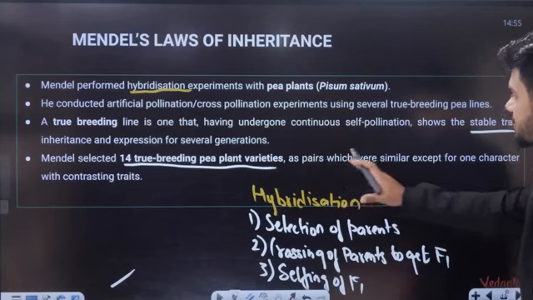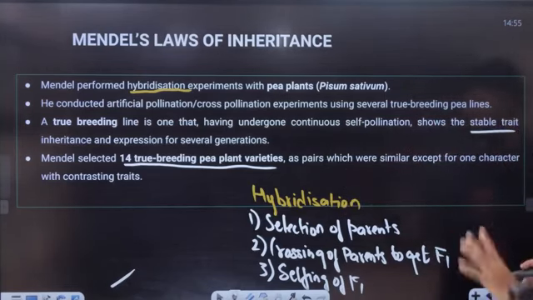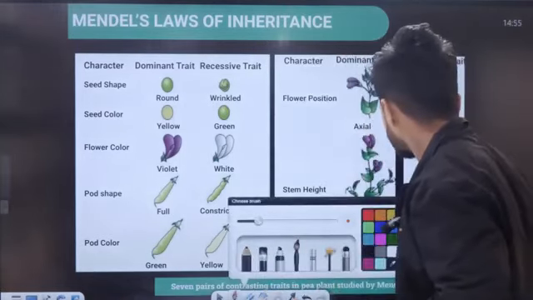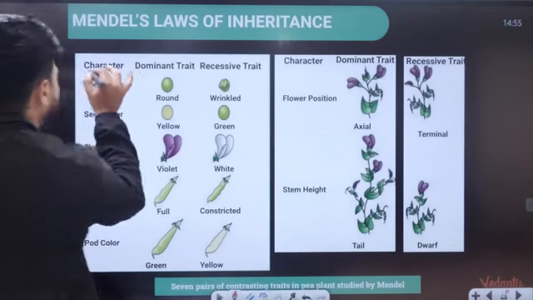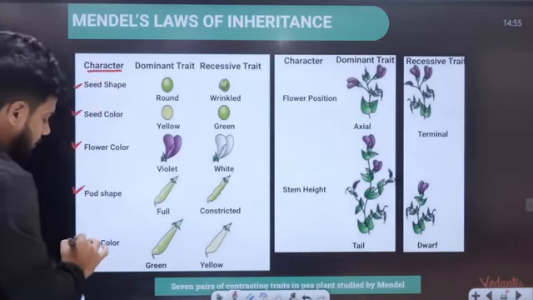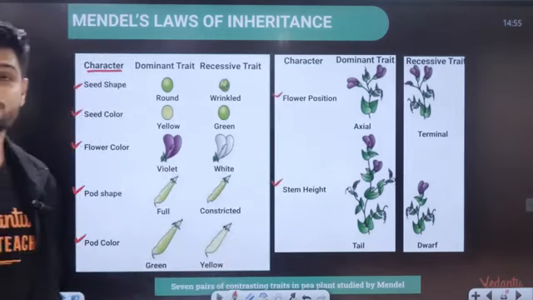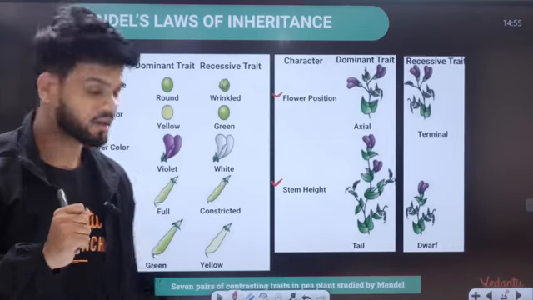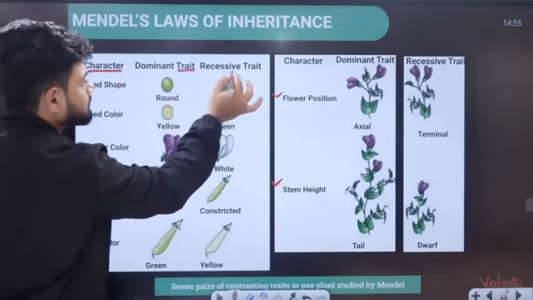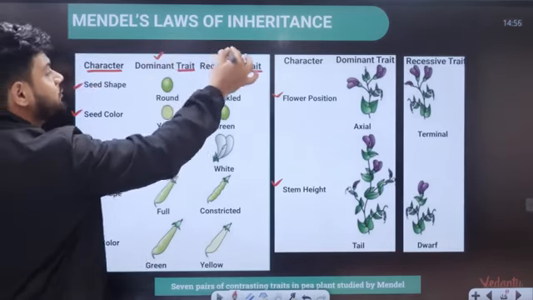As a pair, they were similar except for one character with a contrasting trait. See, contrasting trait is there. For example, see here. Character, I told you. Seed shape, seed color, flower color, pod shape, pod color, flower position and stem height. All of these are called your characters. Now, is the seed shape round or wrinkled? Both of these are called traits. Now, one is called a dominant trait, one is called a recessive trait.